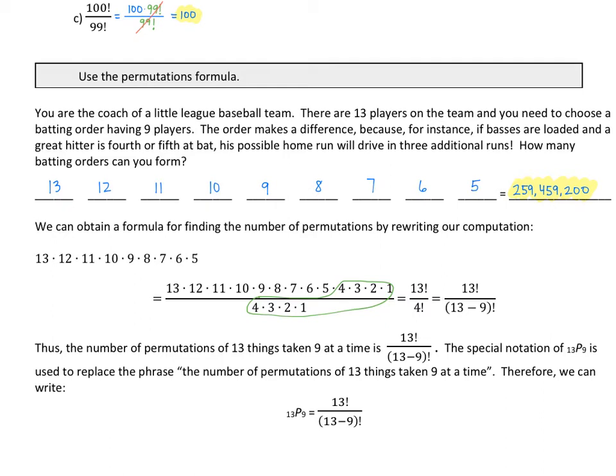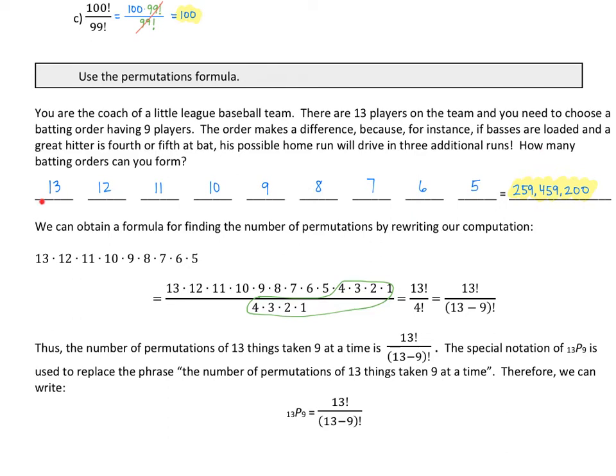Okay, the order makes a difference. The order matters because you can't have the same kid bat every single time. So, for instance, if bases are loaded and a great hitter is 4th or 5th at bat, his possible home run will drive in 3 additional runs if everybody's on base. So how many batting orders can you perform?